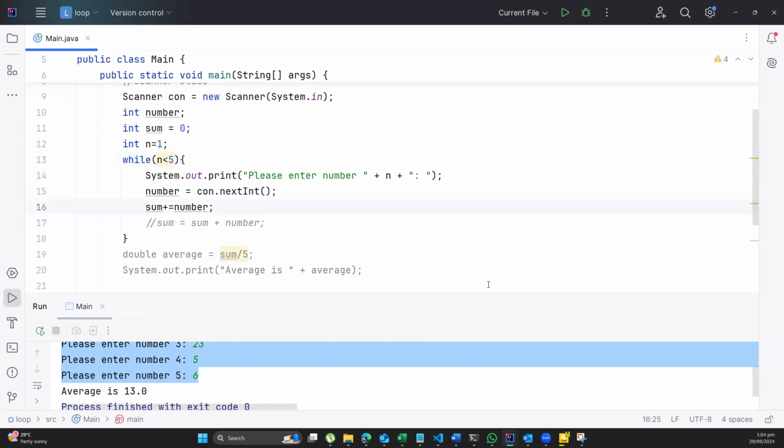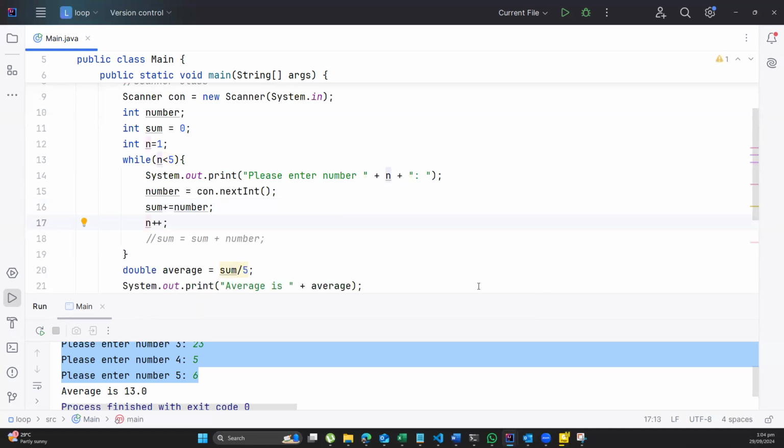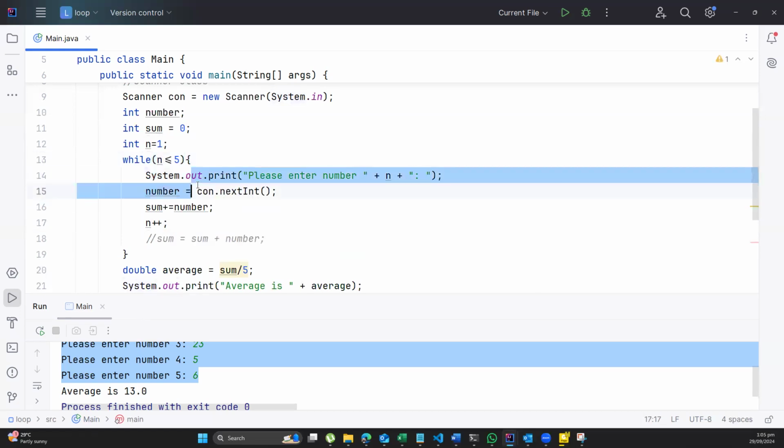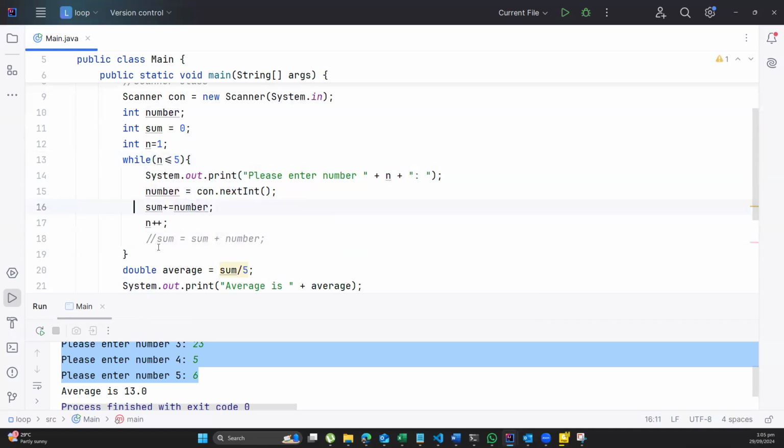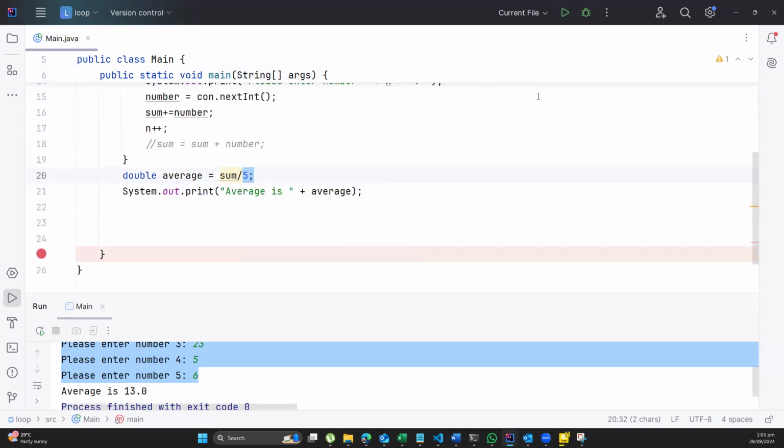Now, over here, I'll put in my n plus plus so that the computer can count the n and make sure it is not an infinity loop. So again, the program will start at 1. It will check, is 1 less than or equal to 5? It is. So it will enter here. Over here, what is in n will be displayed. Then it will collect the number, it will add the number, then it will increase n by 1, then it will come back here. N will be 2, then it will do it again, then it will do it again. When it is done, then it will come and find the average and show me the answer.